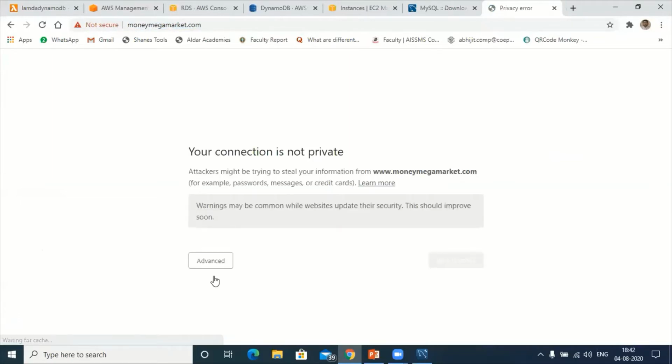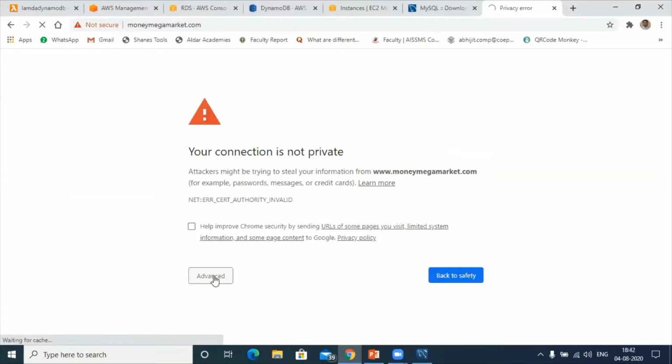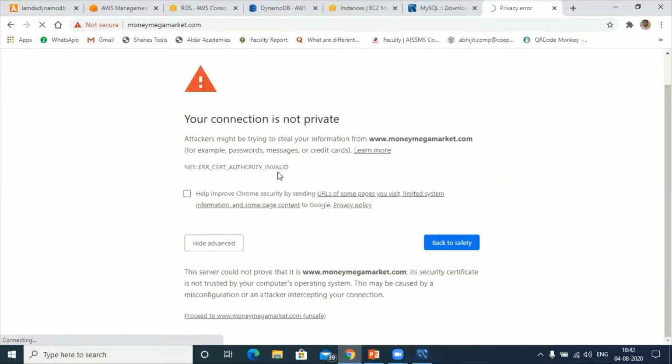Okay, so hold on a second. Still it is in the development process, so we have not attached the SSL certificate. Have a look at this. This is a directory and listing site, just like what we have in OLX, right? Similarly, we are designing kind of an OLX for the London market.